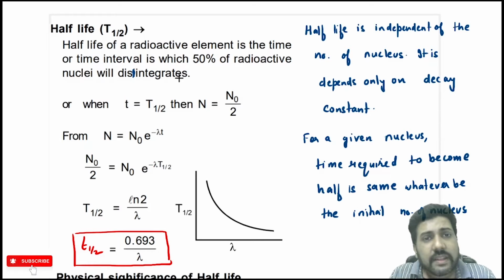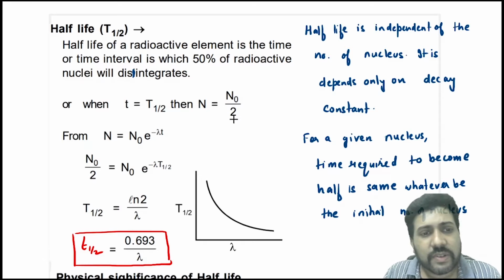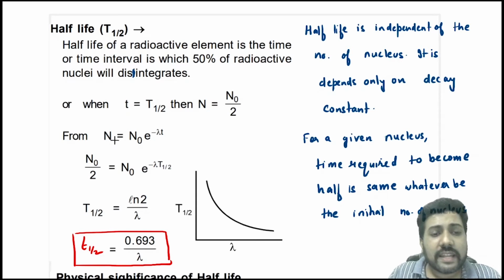When half-life is reached, then the number of active nucleus becomes n naught by 2, where n naught is the initial number of active nucleus. So now we know that n is equal to n naught e power minus lambda t. Now just replace n with n naught by 2, you will get n naught by 2, n naught by 2 cancelled, take ln both sides, you will get ln2 is equal to lambda t half, or t half is equal to ln2 by lambda. So t half is equal to ln2, which is 0.693, divided by lambda.